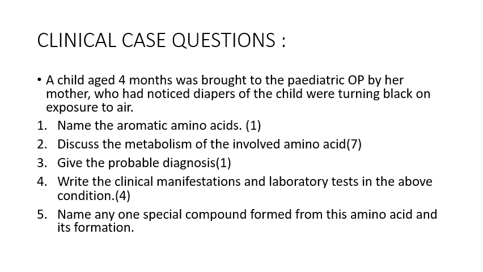And name any one special compound formed from this amino acid and its formation. So it can be anything. You know that the compounds synthesized from tyrosine are catecholamines, that is dopamine, adrenaline and noradrenaline, then thyroid hormones and melanin. So out of these, any one can be mentioned and you have to explain in detail the synthesis of that particular compound.